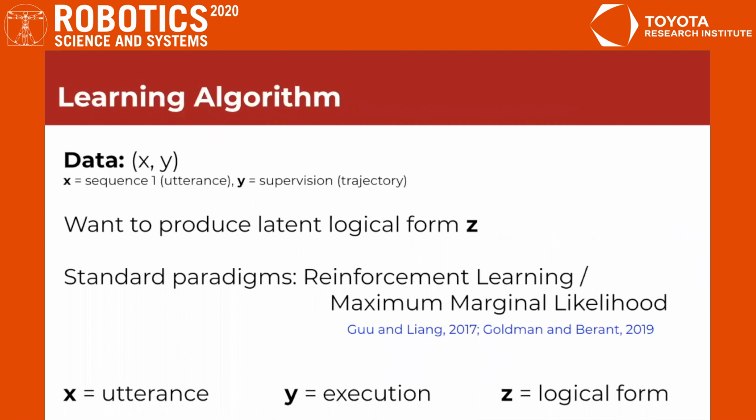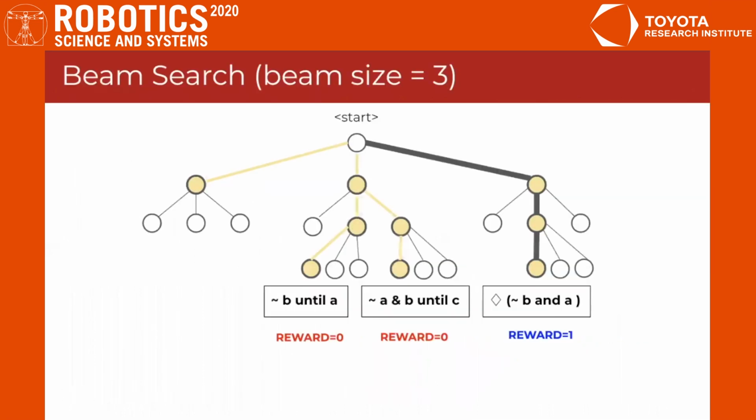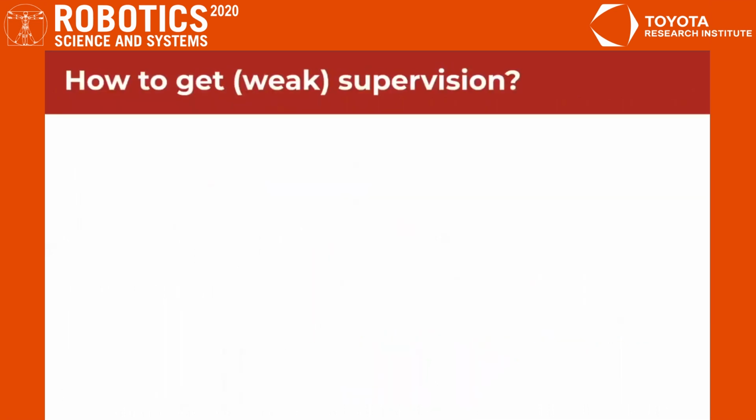Now, for the generative model, we draw from previous work by Gu and Liang and Goldman and Berant, where they create these weakly supervised beam search algorithms that are optimized using reinforcement learning to get feedback from executing a logical form, for example, querying a database or taking an action in some toy world, instead of the usual methods of actually comparing whether or not each of the tokens generated were correct. And in our case, we need to learn to get feedback when our language is in the form of LTL.